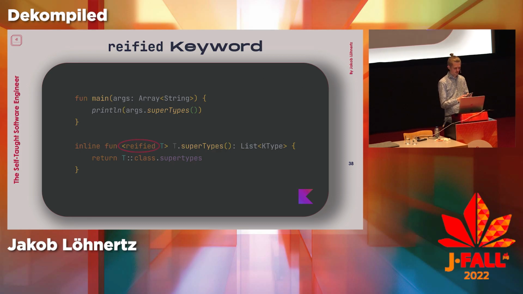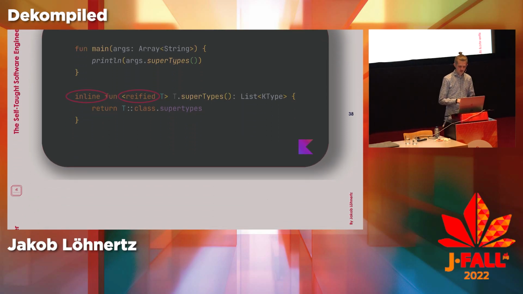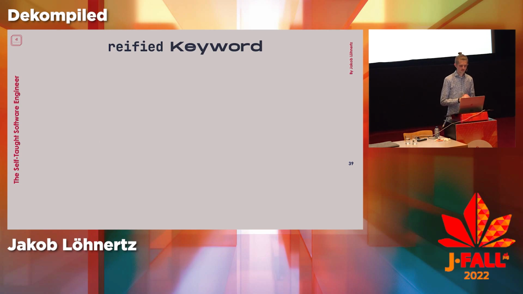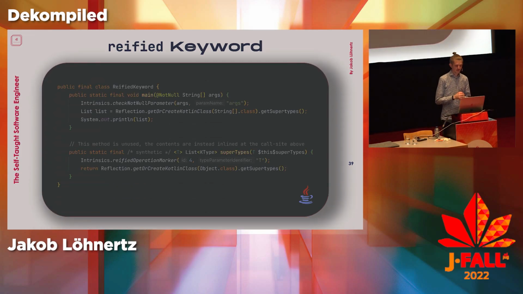The other thing you note, which is very important for how this works, is the inline keyword. If you add reified anywhere, if you've ever tried that, the compiler forces you to add this inline keyword. If you don't have it, it won't even compile in the first place. A very good reason for that. Because if you look at how this is implemented, maybe we should have first looked at the inline keyword now that I think about it, but we can still do that, it is something like this. At the bottom is the method that I implemented.